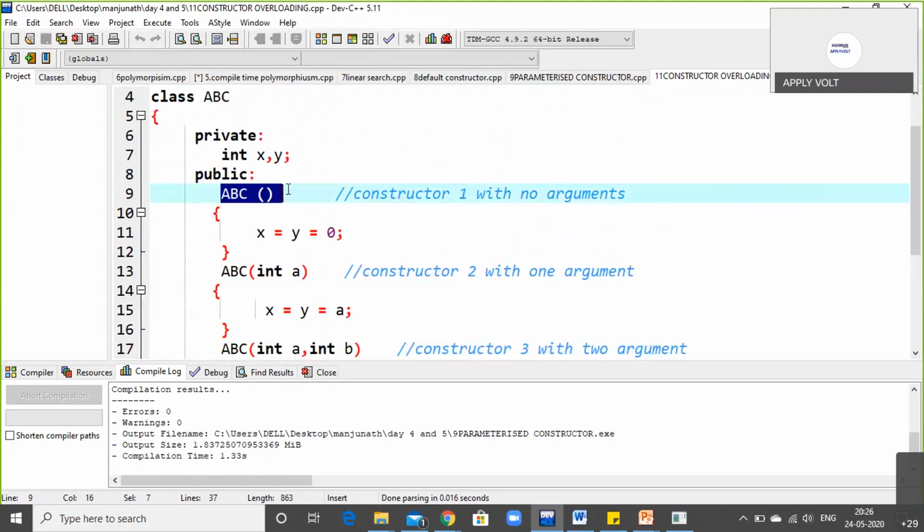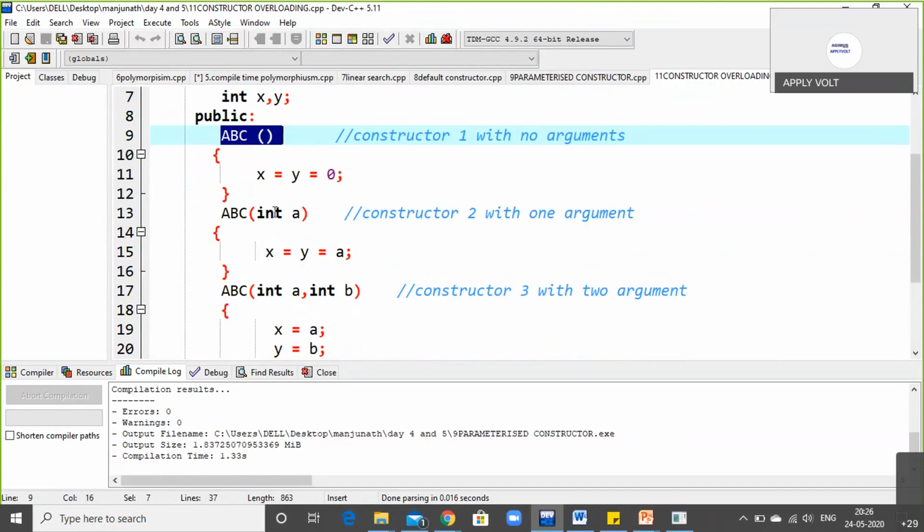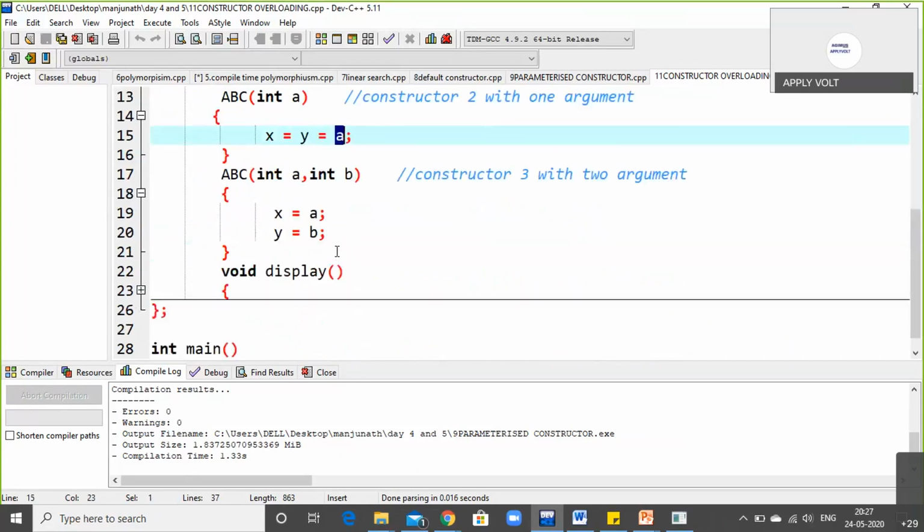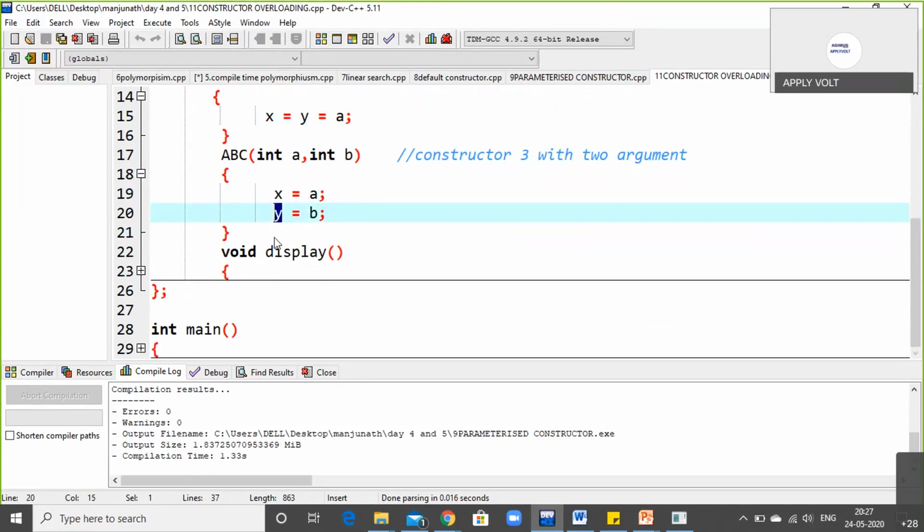The first one had no arguments inside the brackets, so the value was not initialized. The second time, the constructor was passed with 1 argument, so the value is passed and can be initialized as a. And the third time, constructor 3 with 2 arguments. For the 2 arguments, I am taking the variables a and b, and a is initialized with the value of x and b is initialized with the value of y. After finishing this, what has to come? It has to display. Okay.